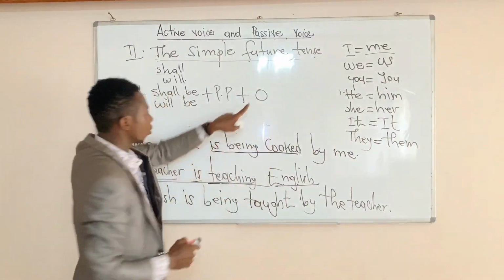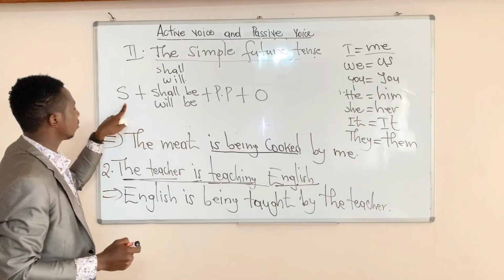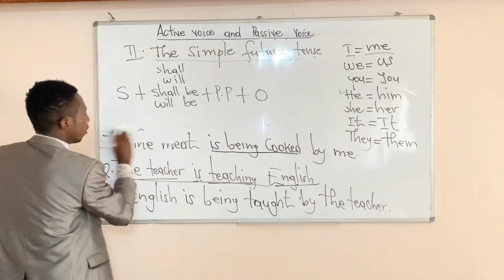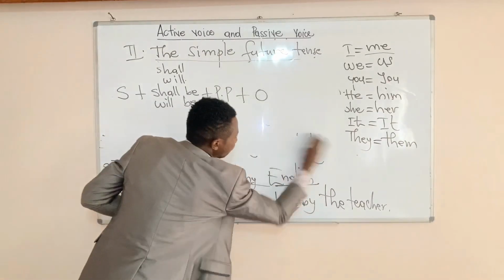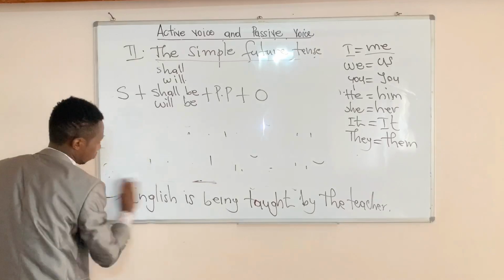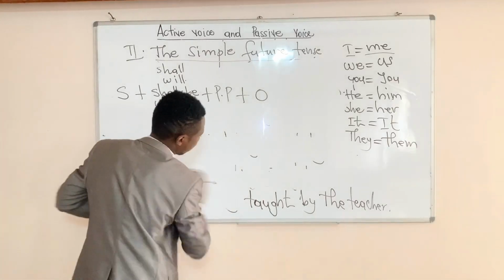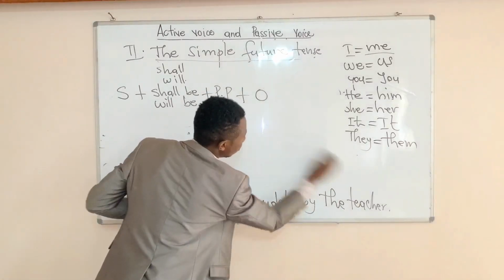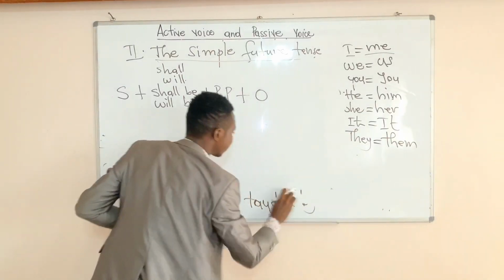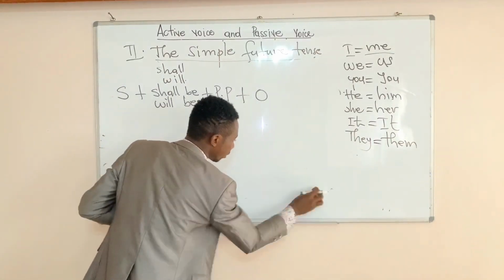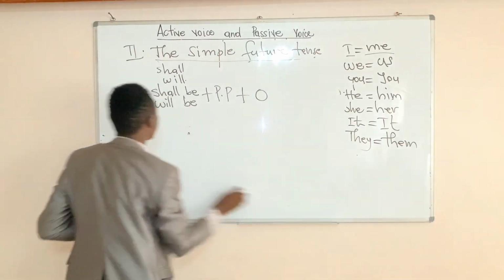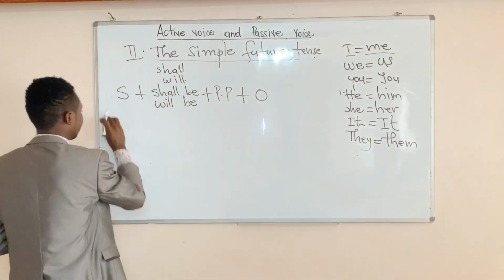Let me abbreviate. O means object. S means subject. So let me give you an example. As I told you, I'm going to give you 3 different examples. Example number 1.